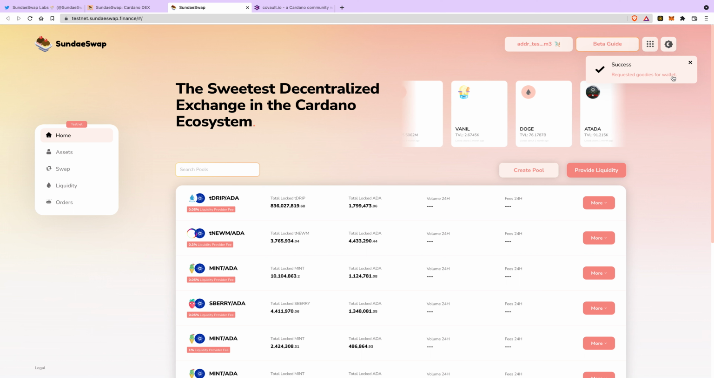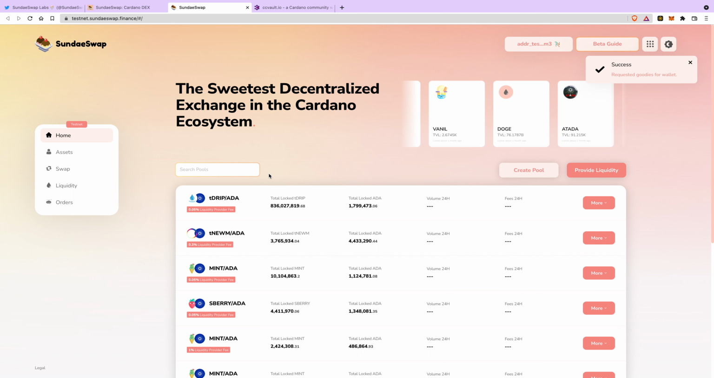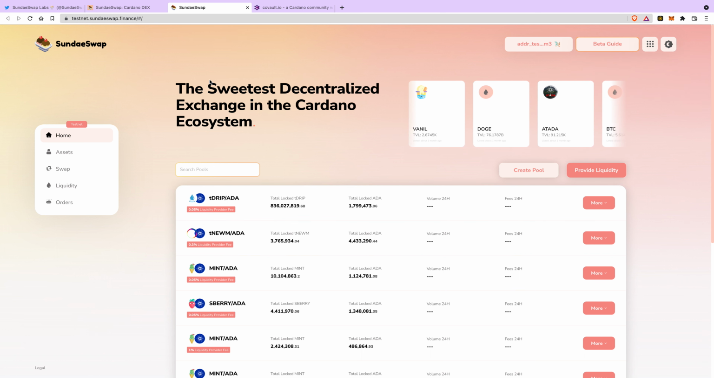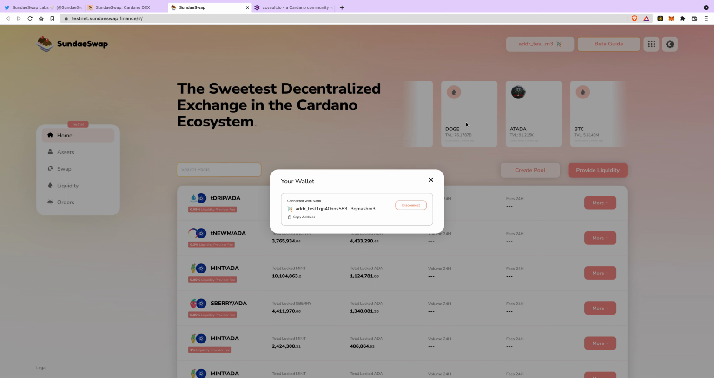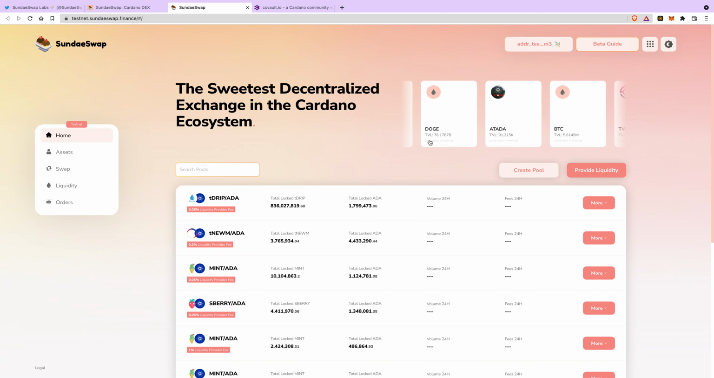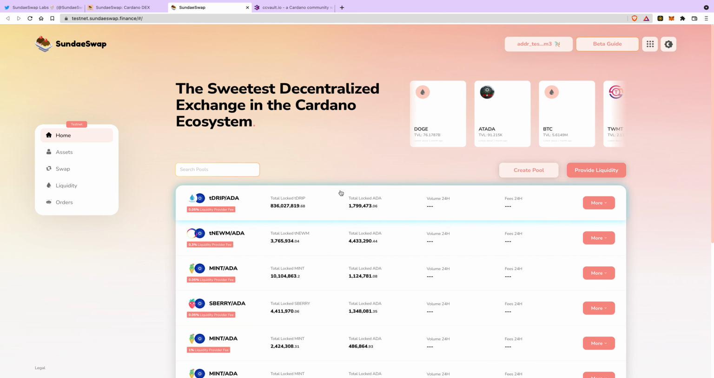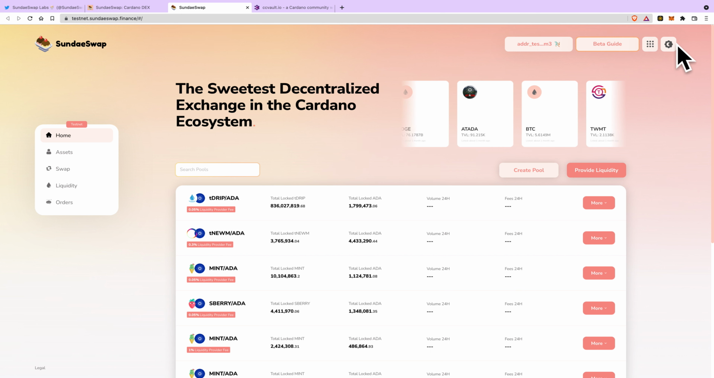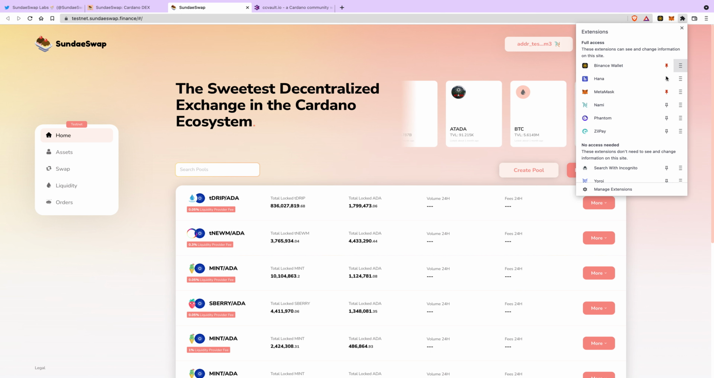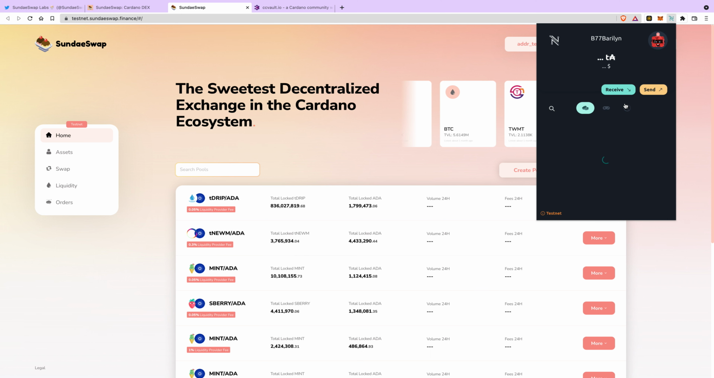I requested goodies for the wallet, so it says success. Okay. So let's see what I did when I came here. It said connect your wallet, and I had connected it right here, the NAMI wallet. After you connect it, it says fund your account, and then you saw that. And let's see if I got anything in my wallet.